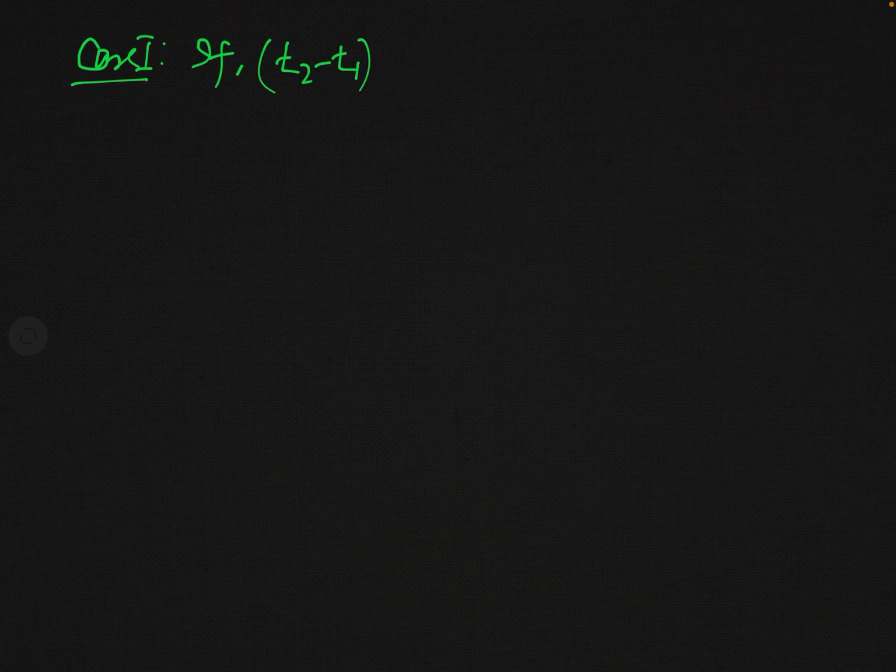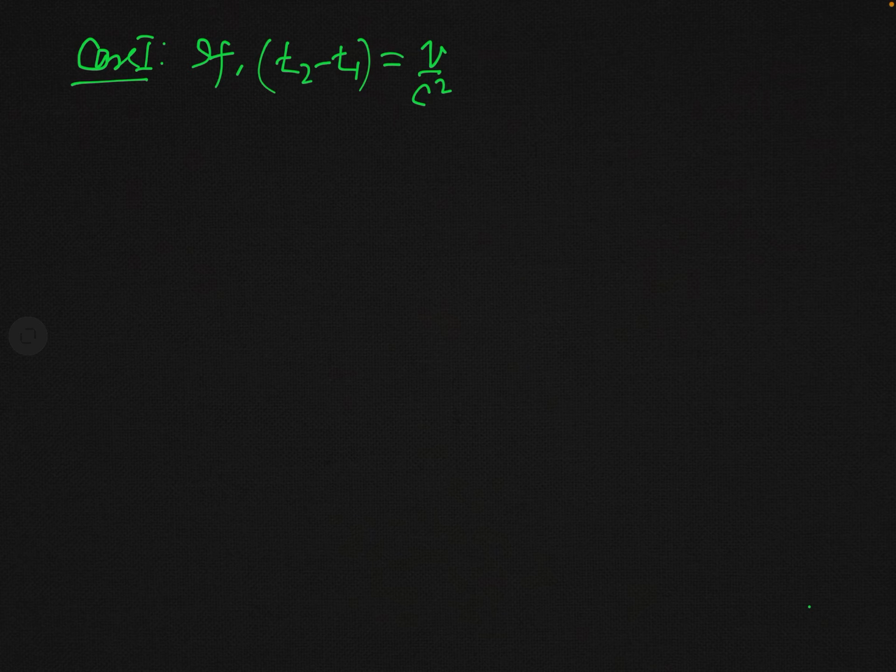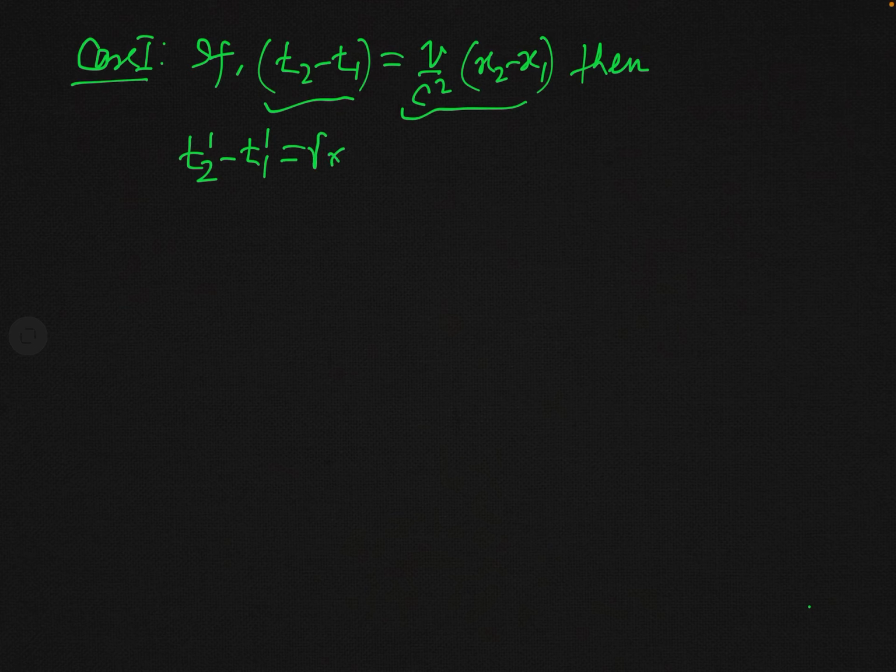So in case 1, if T2 minus T1 is equal to V over C square into X2 minus X1, then the term inside the square bracket will be 0, and T2 prime minus T1 prime will be gamma times 0, which is 0.